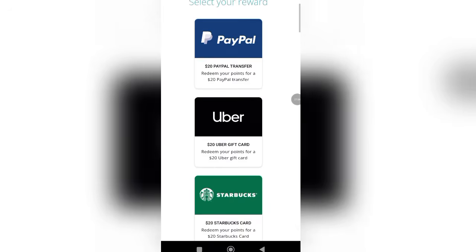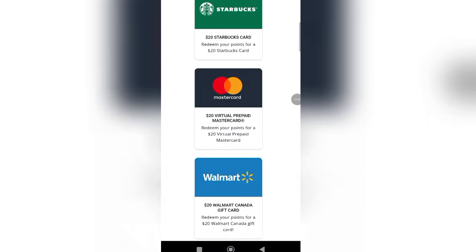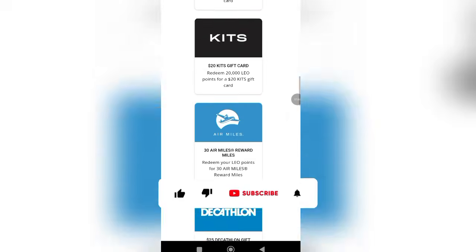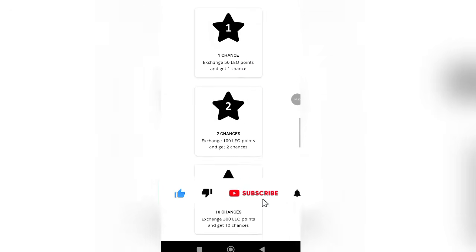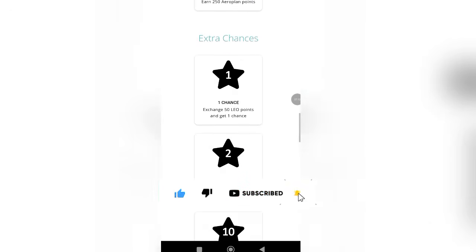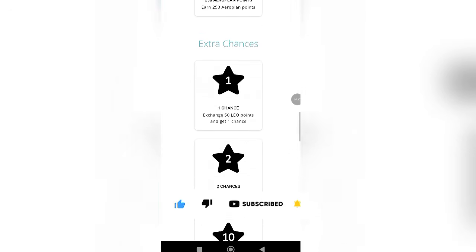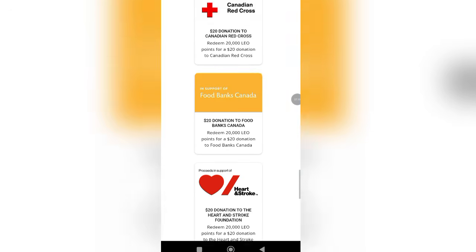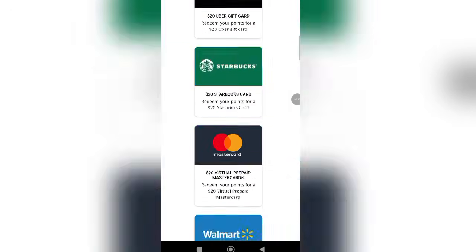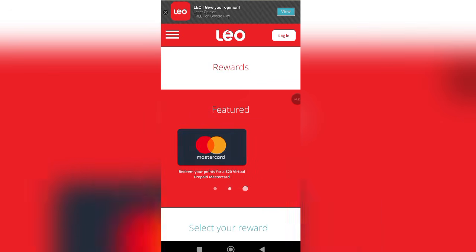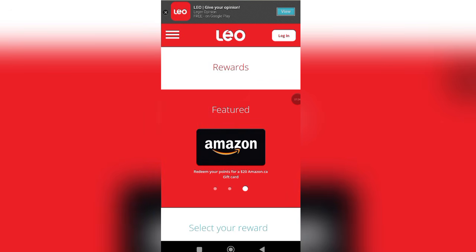So you can see the PayPal, the Uber, the different gift cards right here. These are the means of cashing out your earnings. These are also extra chances you can use to accumulate some points for yourself. Now let me walk you through the registration process so you can understand it.